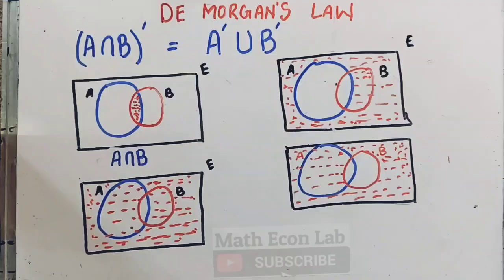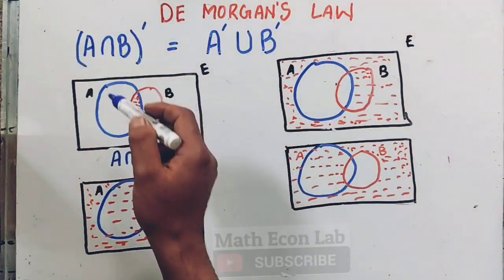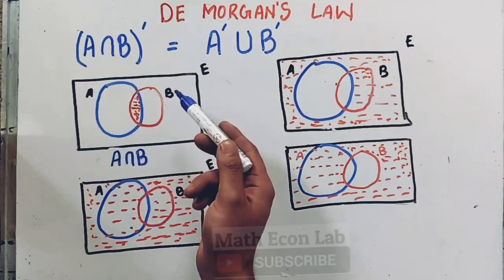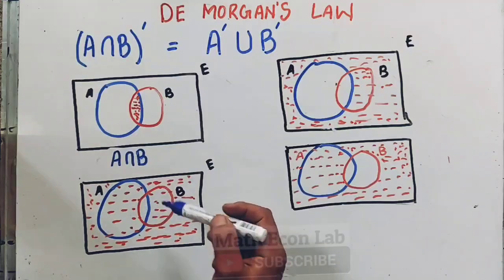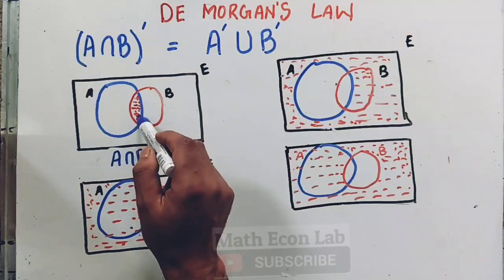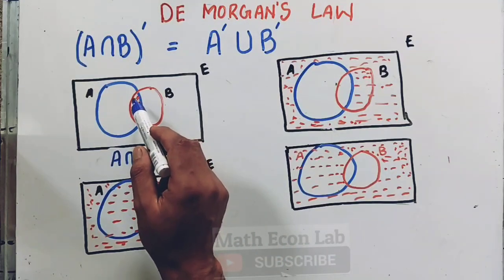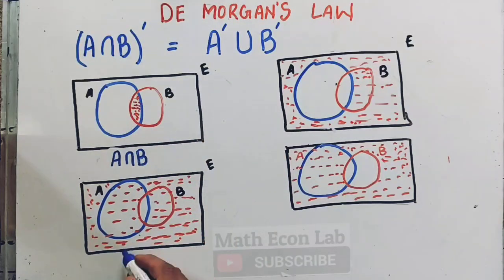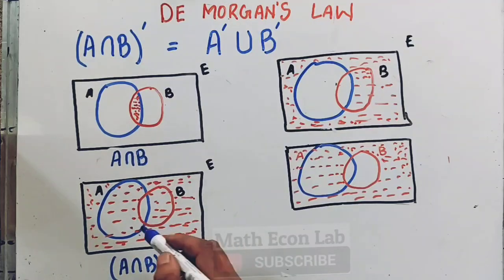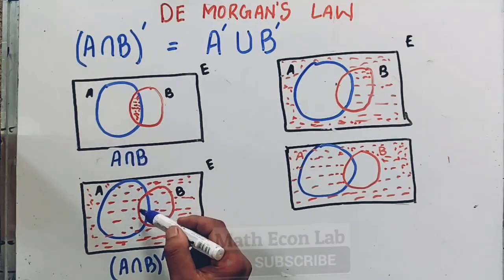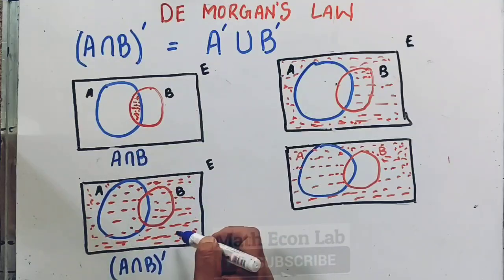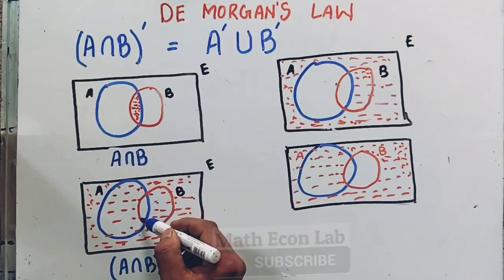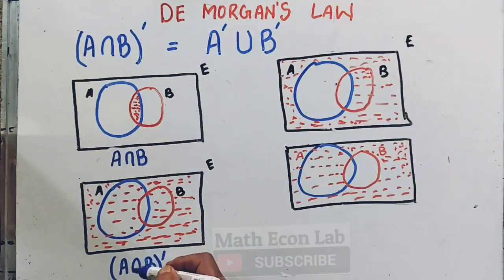But we need to find out A intersection B whole complement. When we subtract this area from the universal set, we will get A intersection B complement. So we will get the area which is shown by this red region, except for this lens shaped region. It will denote A intersection B complement here.